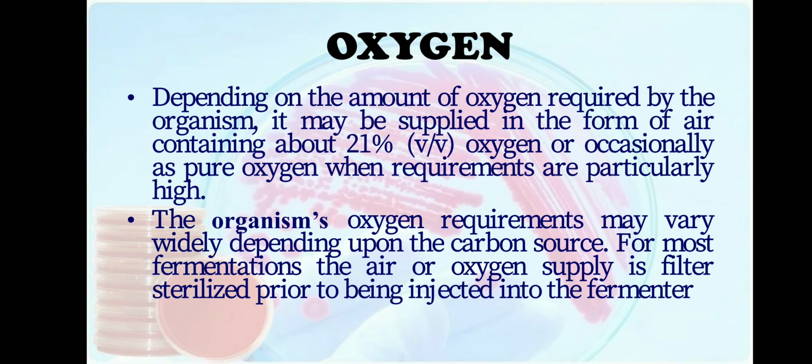And then there is oxygen. Oxygen is usually used only in the aerobic process. Depending on the amount of oxygen required by the organism, it will be supplied in the form of air containing about 21% volume by volume oxygen. Pure oxygen is not very commonly used, but in the form of sterile air, the oxygen is passed into the fermenter tank. There is a device called a sparger. The sparger is the device in the fermenter which will supply the sterile air into the fermenter. So the sterile air will provide oxygen to the microorganisms.